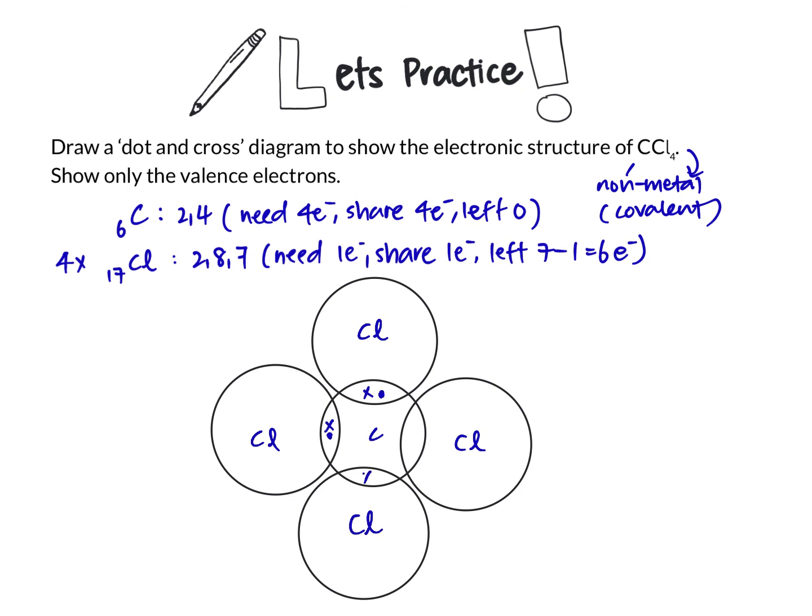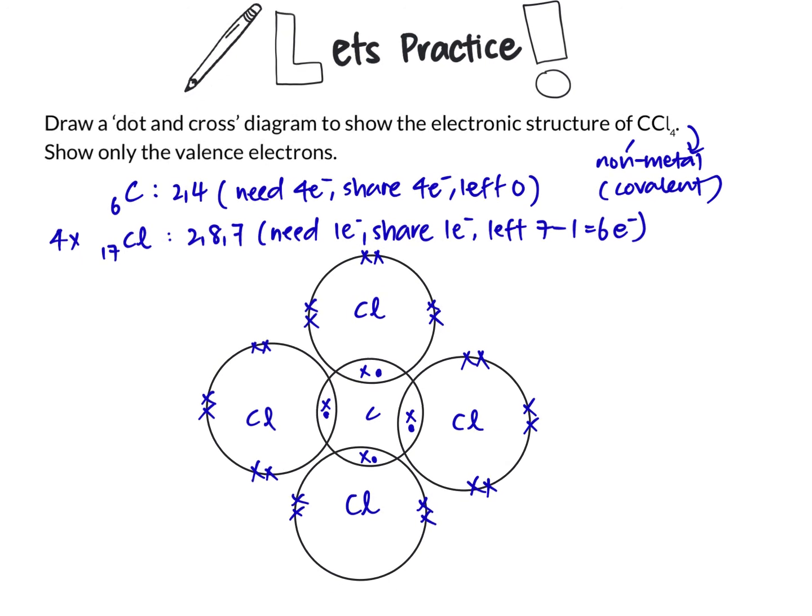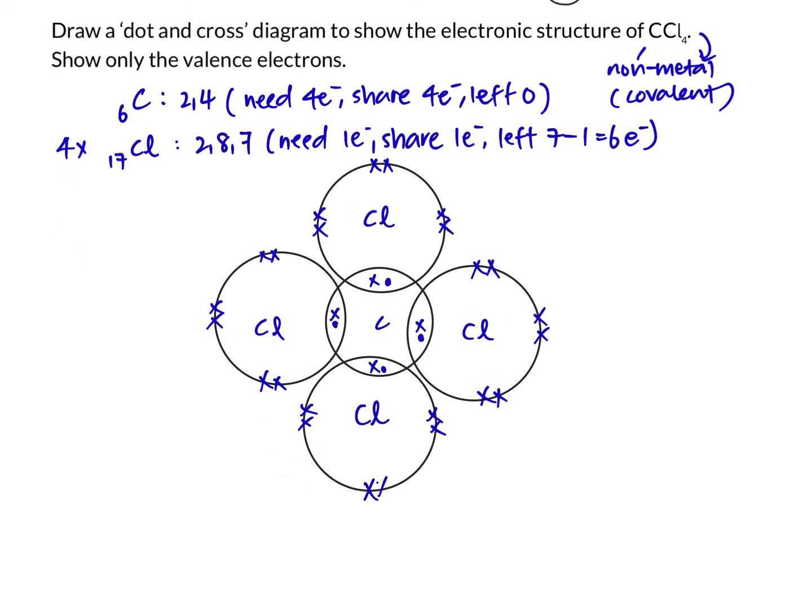Draw in the shared electrons. For each chlorine, 1 pair. This makes carbon having 4 pairs of shared electrons. Then 6 electrons for each of the chlorine that is unshared. So putting the legend,